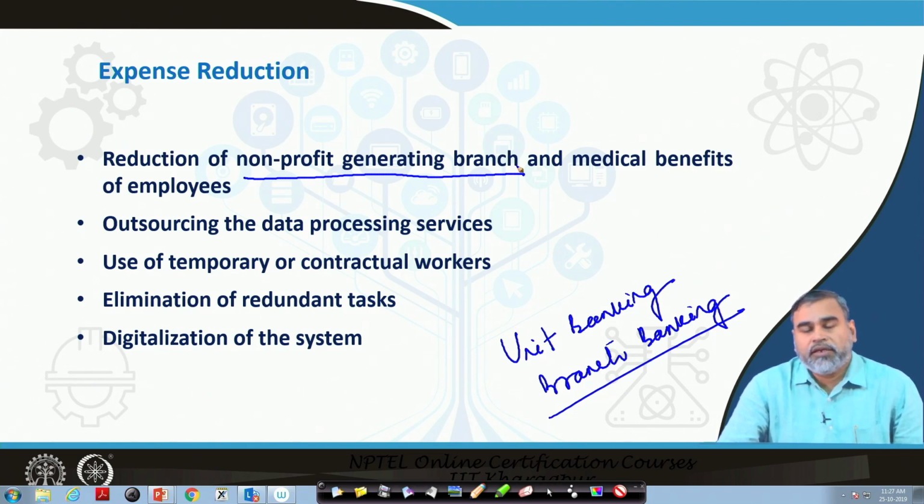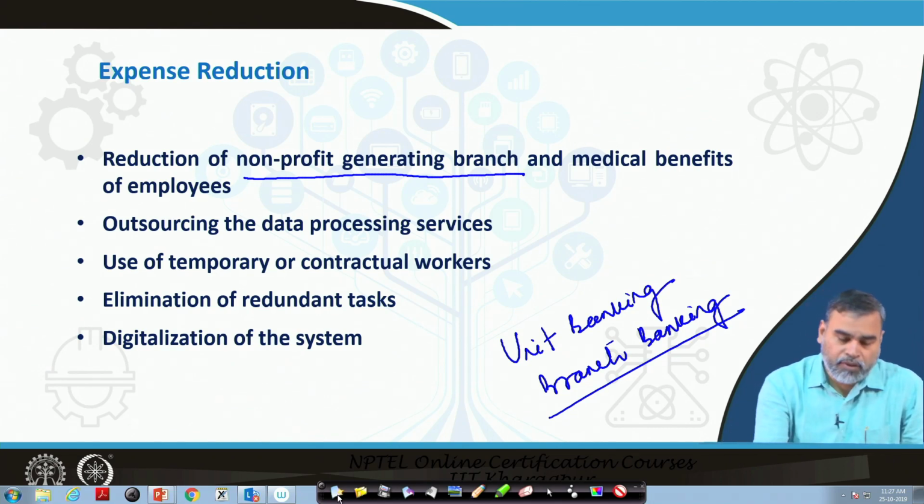So, that is another way through which expense reduction can take place. There are many other ways, but these are the major ways through which the expense reduction of commercial banks can happen.